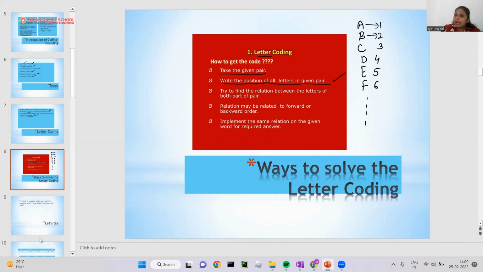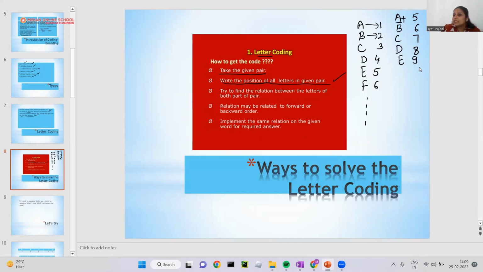Sometimes they can give you A, B, C as 5, 6, 7. So what is the meaning of D here? If I write 5, 6, 7, then D should be 8. So what is E? E means 9.